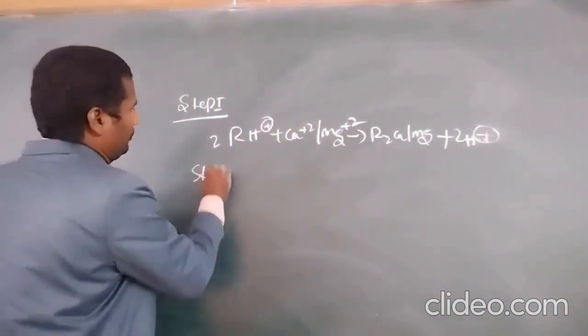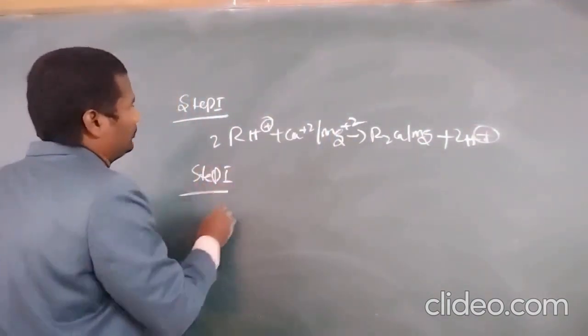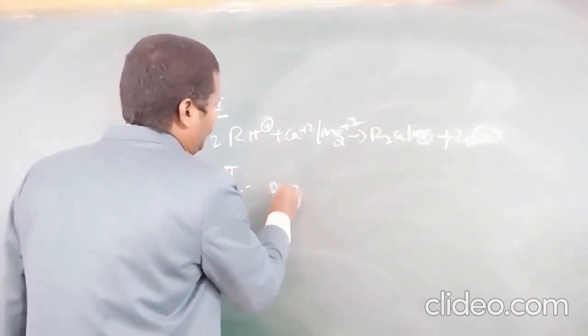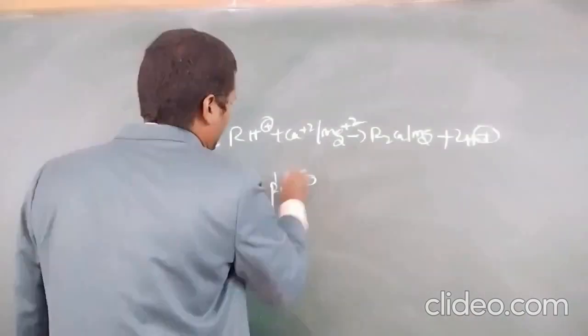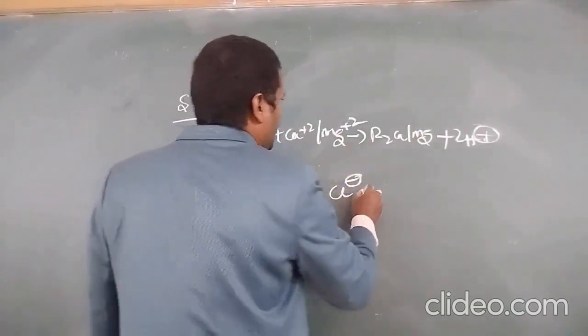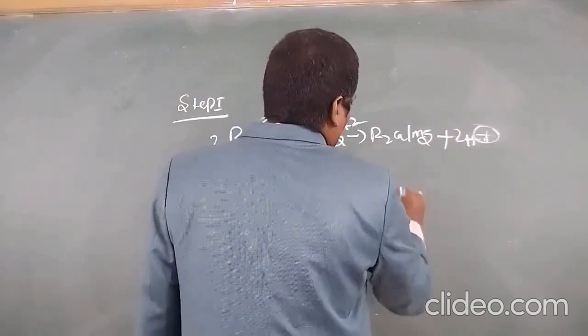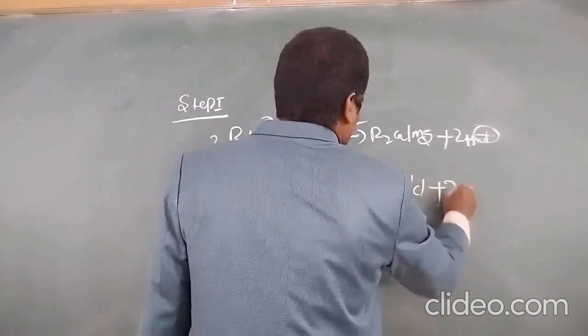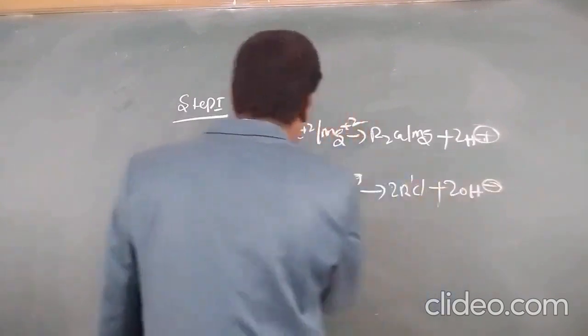In step 2, R dash OH minus plus Cl minus gives rise to R dash Cl plus OH minus.